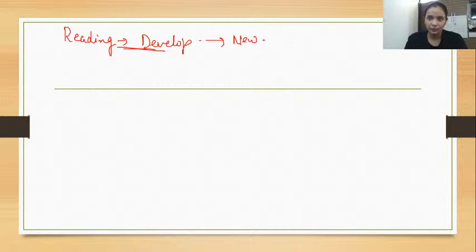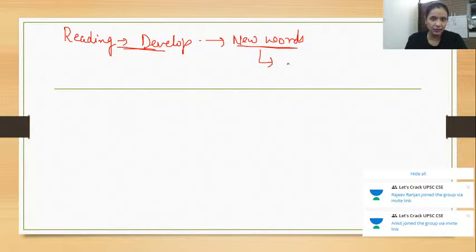Ashwin, to improve vocabulary, there's one thing: you need the habit of reading. Guys, develop some reading habits. When you are reading, you come across new words, and you need to know the meaning.